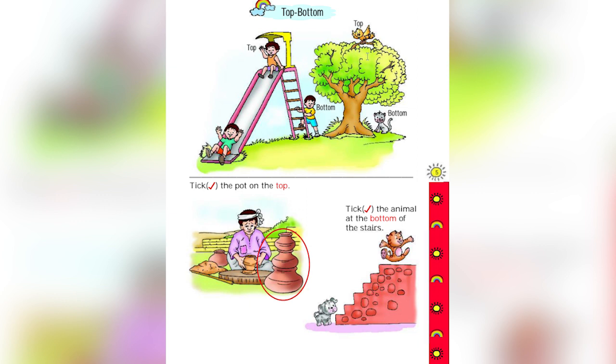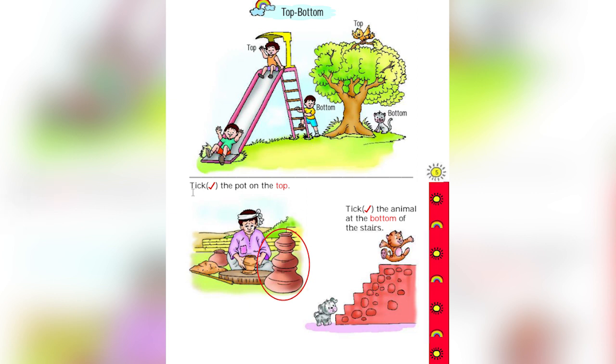Now you look at this picture, there is a tree and on top of the tree there is a bird. On the bottom of the tree there is a cat. So the cat is here on the bottom of the tree and on the top is the bird. So top, bottom. This boy is on the top, this boy is at the bottom. Now let's do the exercise.